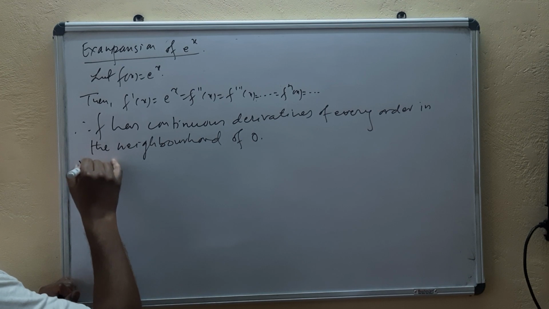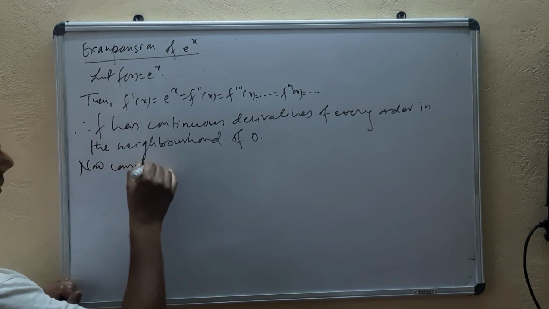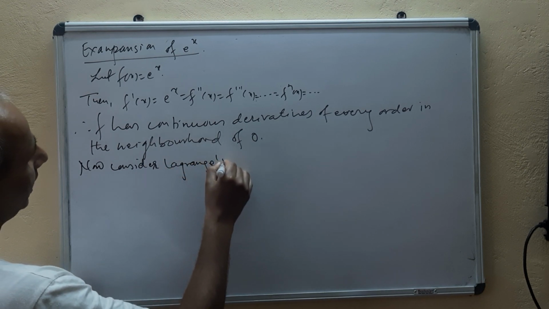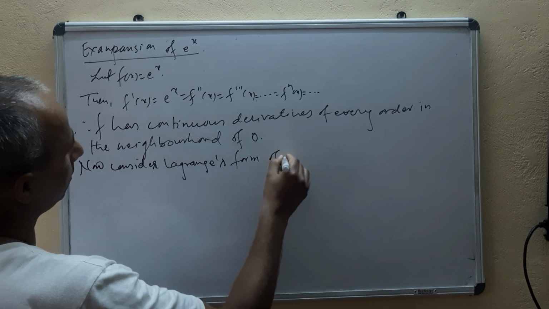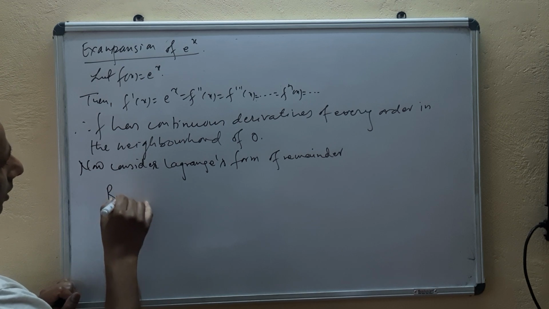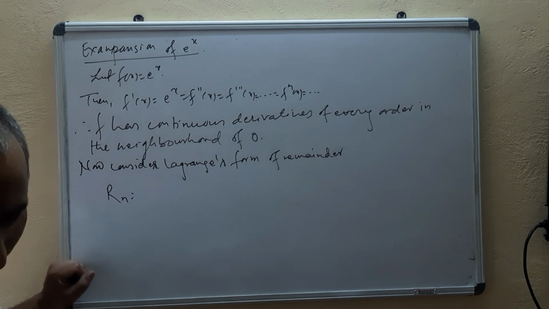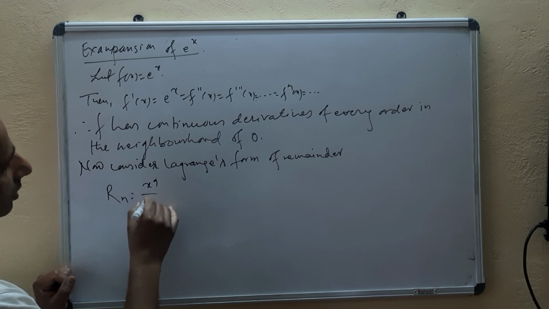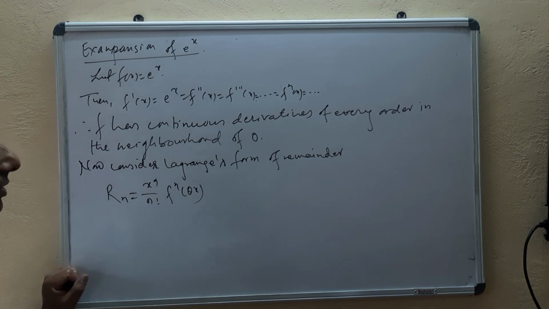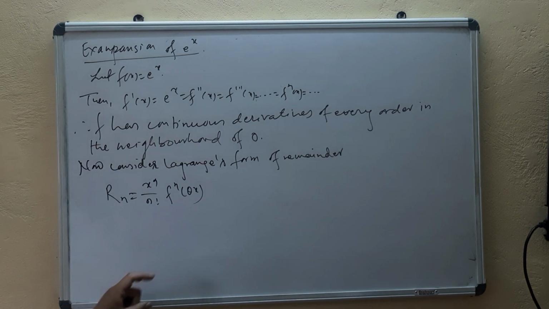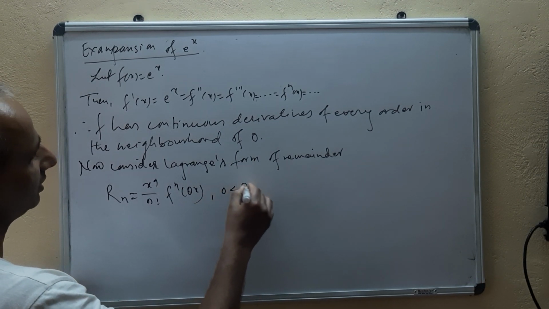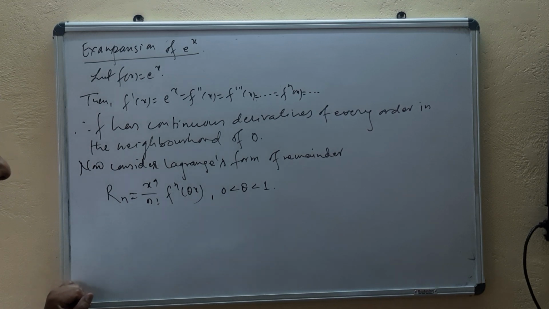Now consider Lagrange's form of remainder Rn equal to, for the Maclaurin series, x^n upon n factorial f^n(theta x), where 0 is less than theta is less than 1.